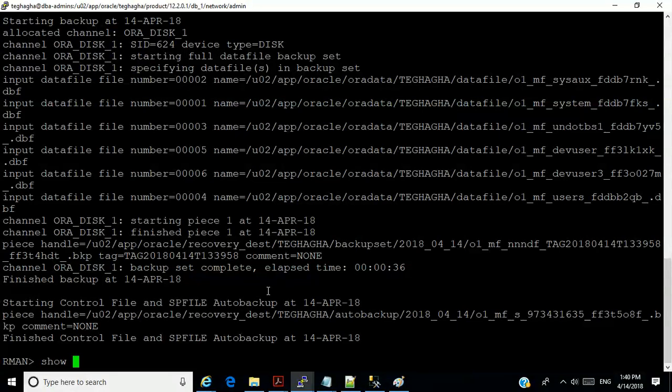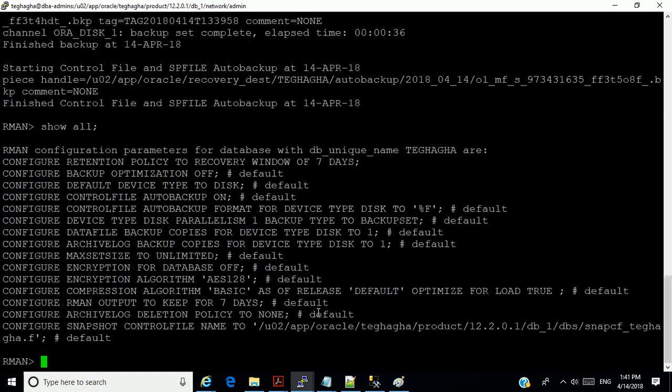And also, when the backup is made, the default is also to back up the parameter file and the control file. Notice configure snapshot.